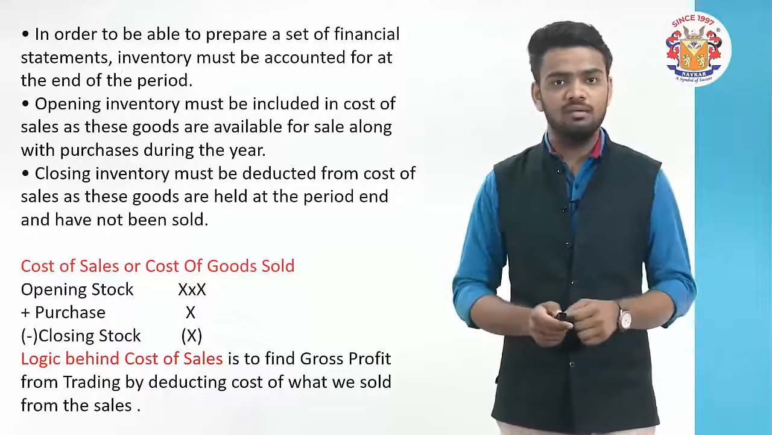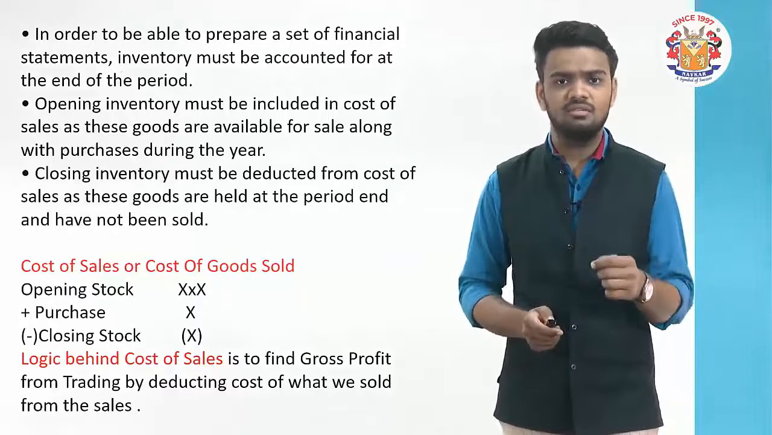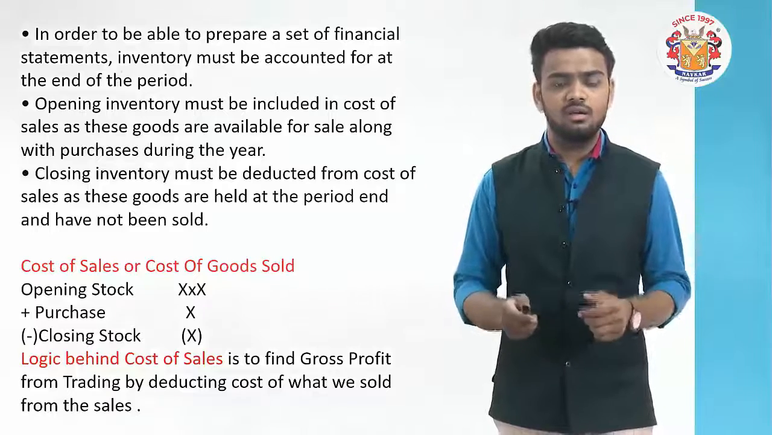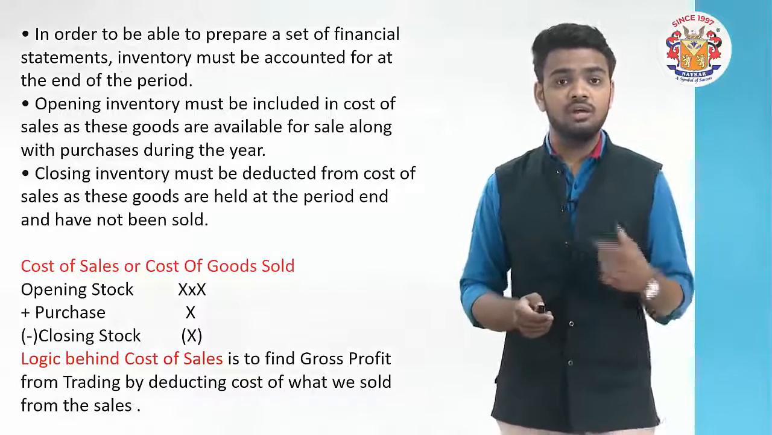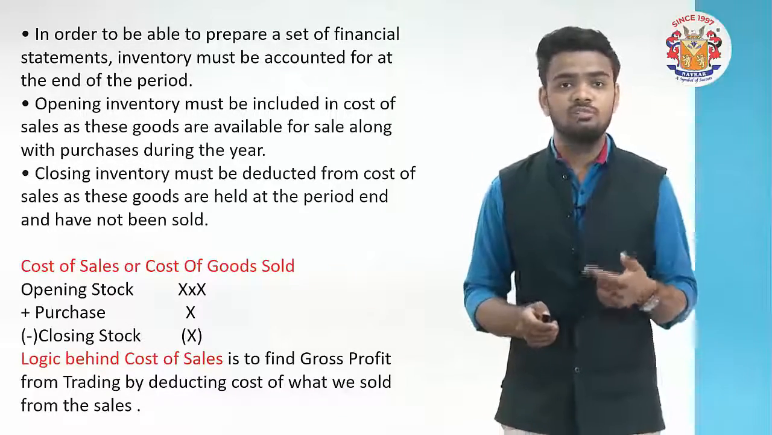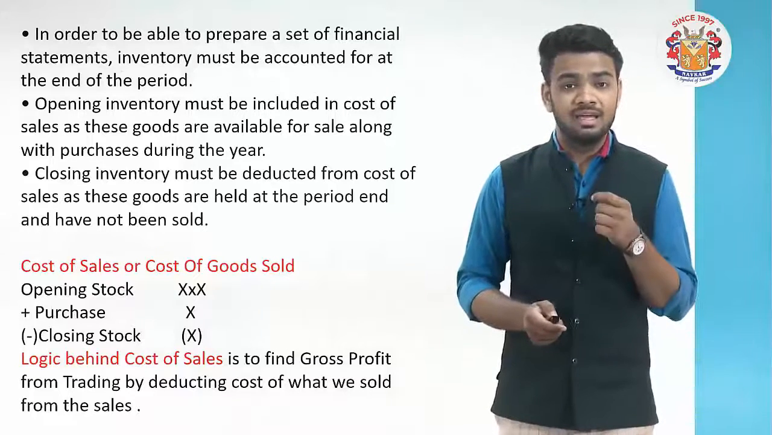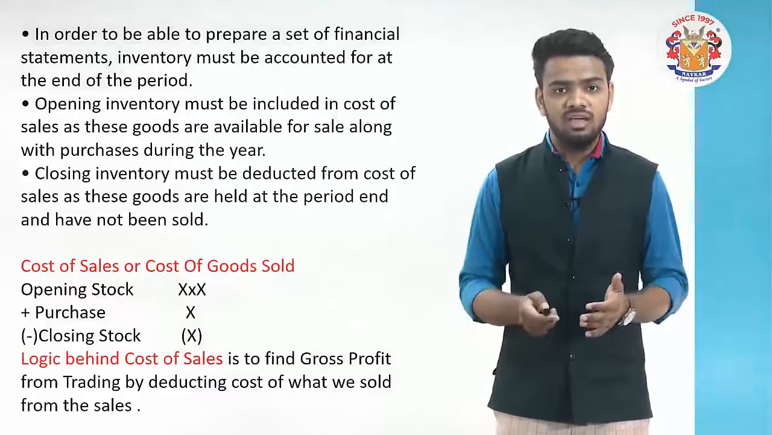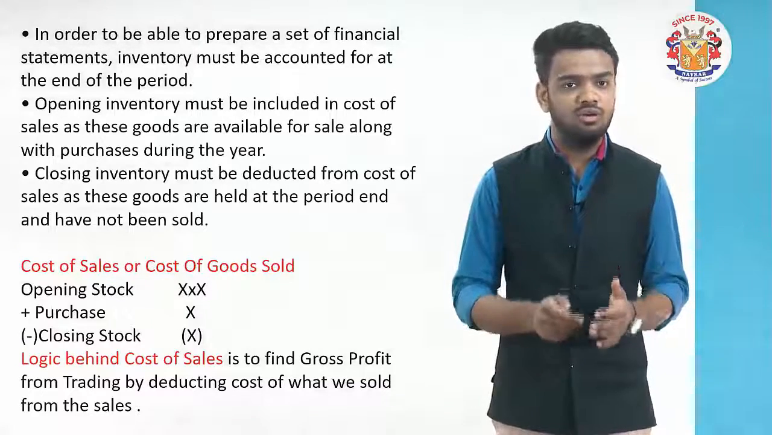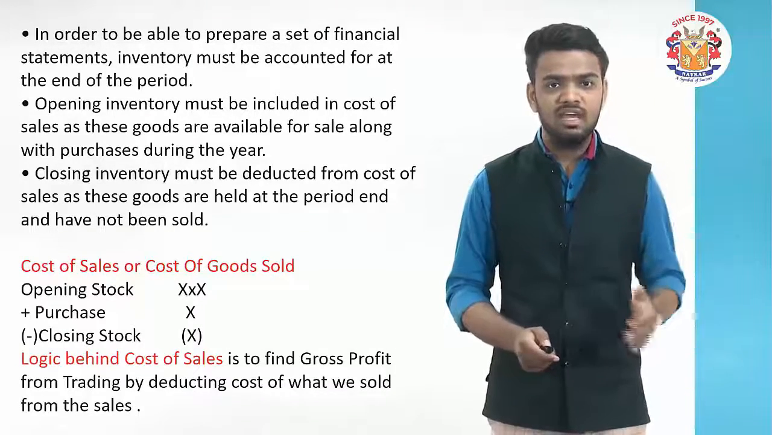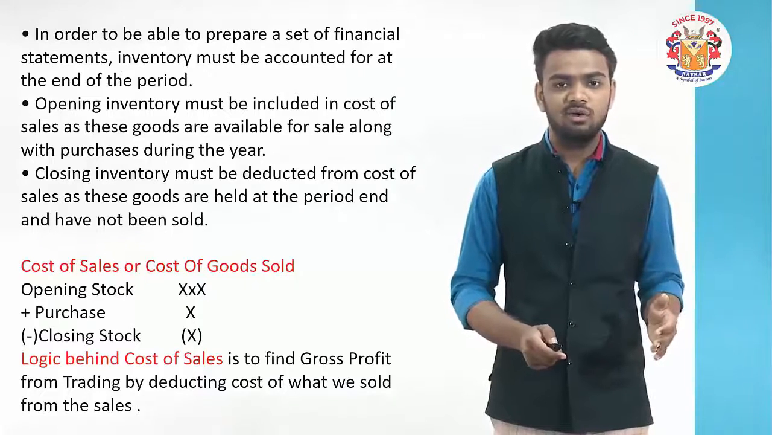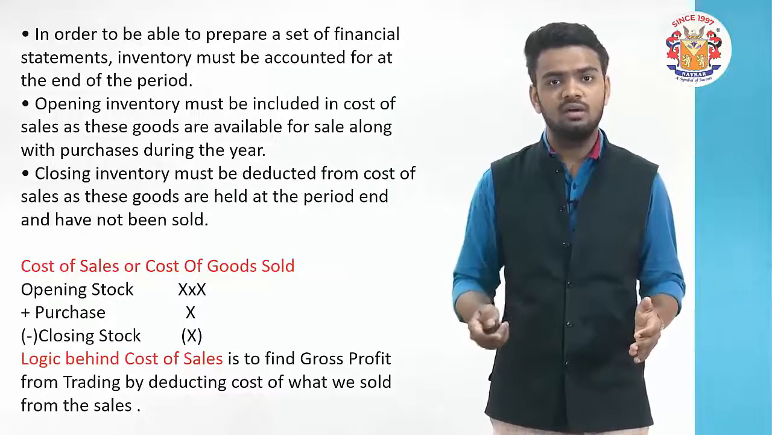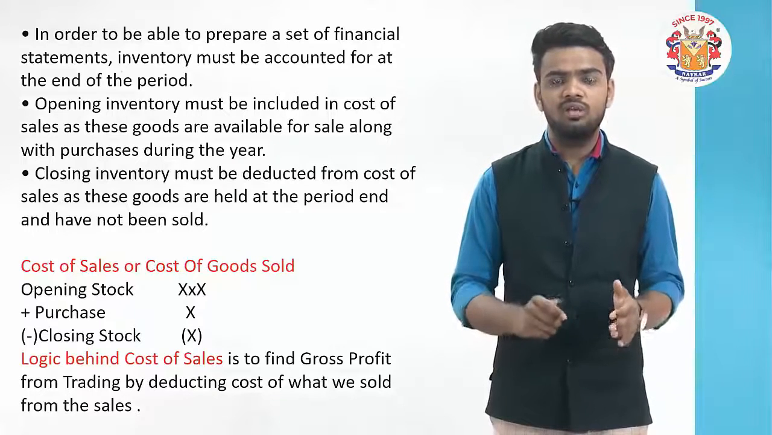Another important thing, as it is also an asset, it will be taken to the asset side of the statement of financial position. As per the accrual concept also, the closing stock was not sold, so you must take it out of the current year cost of sales, and if you deduct it, then you get the total profit for the year.